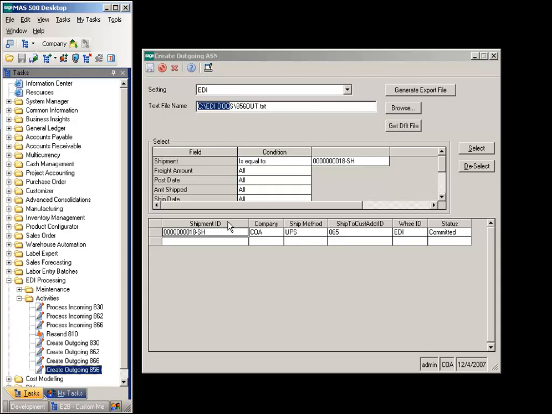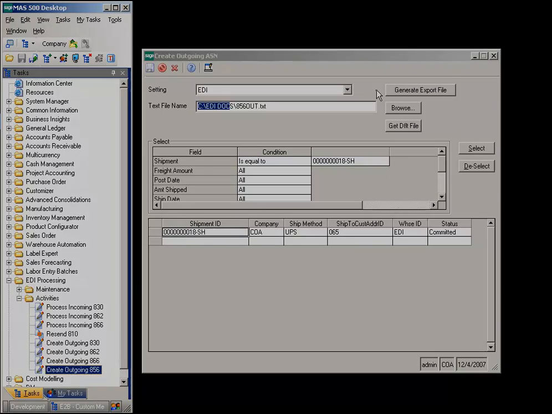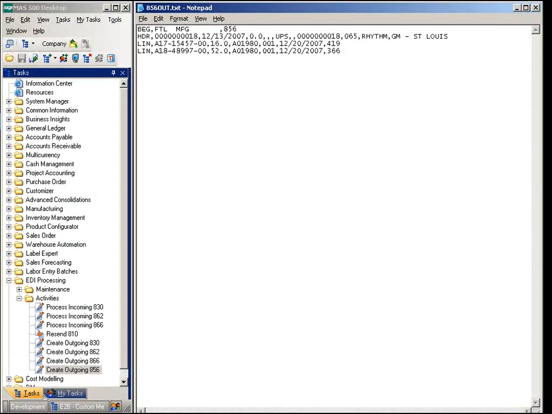To process a transaction, select the Save setting, which contains the location of the saved text file that will be updated with new transactions. Then enter the select criteria such as shipment IDs and click the Select button to display the results on the grid below. Then, to complete the transaction, select Generate Export File to create the saved text file for Trusted Links for Windows or another translator to send to the customer. This is the saved text file that was created by the outgoing ASN screen.